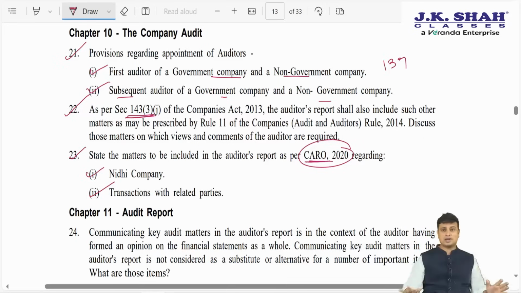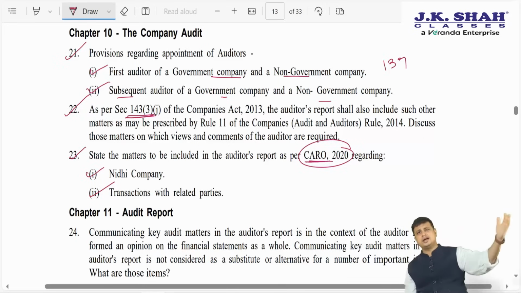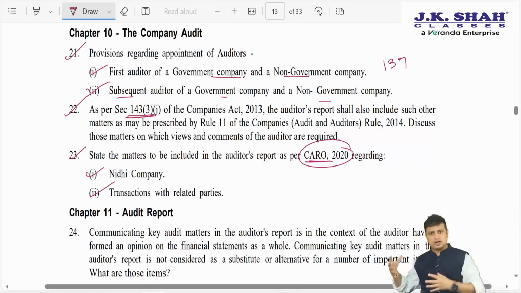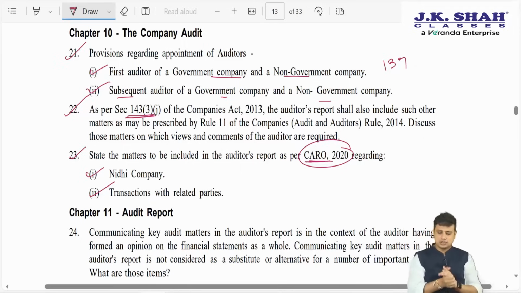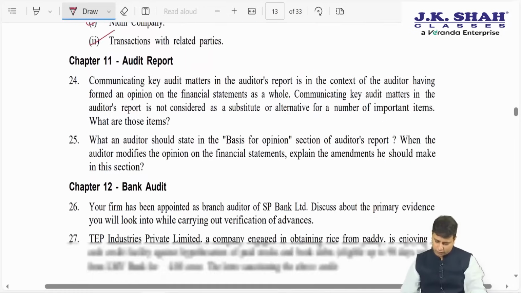We have discussed this very much at length. If I start again discussing the appointment of the first auditor, it will again take 20-30 minutes. Every answer will take 1 hour. So probably we'll waste 1.5 hours just redoing things which we have already covered. So you can go to that. All the students who are not JKC students, who have not studied with me, we have a marathon revision lecture. You can go and see this particular part where we have covered everything very comprehensively and you will be in a position to crack this. So this was a discussion about company audit.